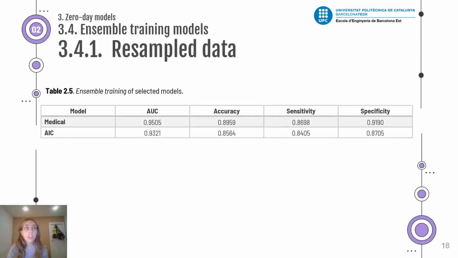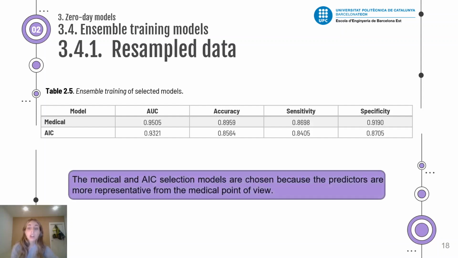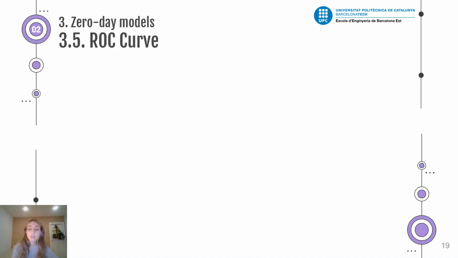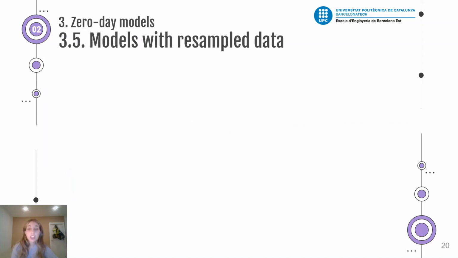In order to increase the specificity and accuracy without worsening the sensitivity, we use an ensemble model that combines 4 of the 5 algorithms that we used before. We didn't use LDA because it's similar to logistic regression, and we also use the medical and IC predictors because they are more representative from the medical point of view. We test the models with test data.